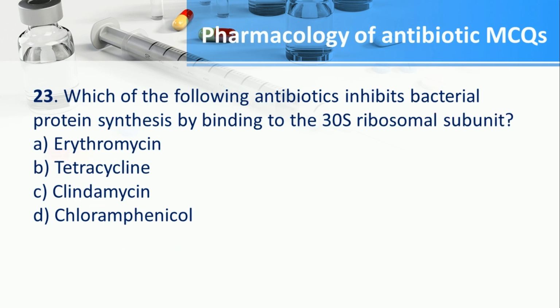Number 23. Which of the following antibiotics inhibits bacterial protein synthesis by binding to the 30S ribosomal subunit? A. Erythromycin, B. Tetracycline, C. Clindamycin, D. Chloramphenicol. The answer is B. Tetracycline.